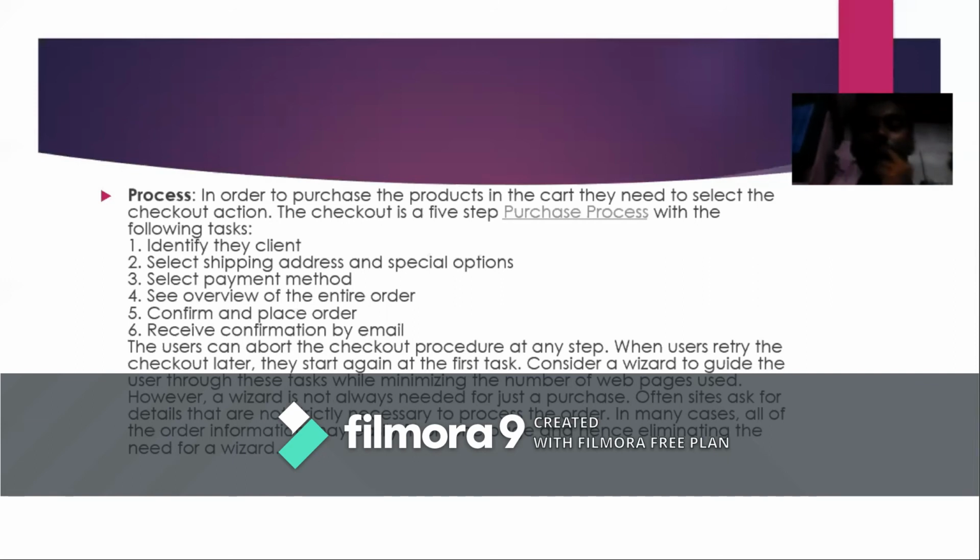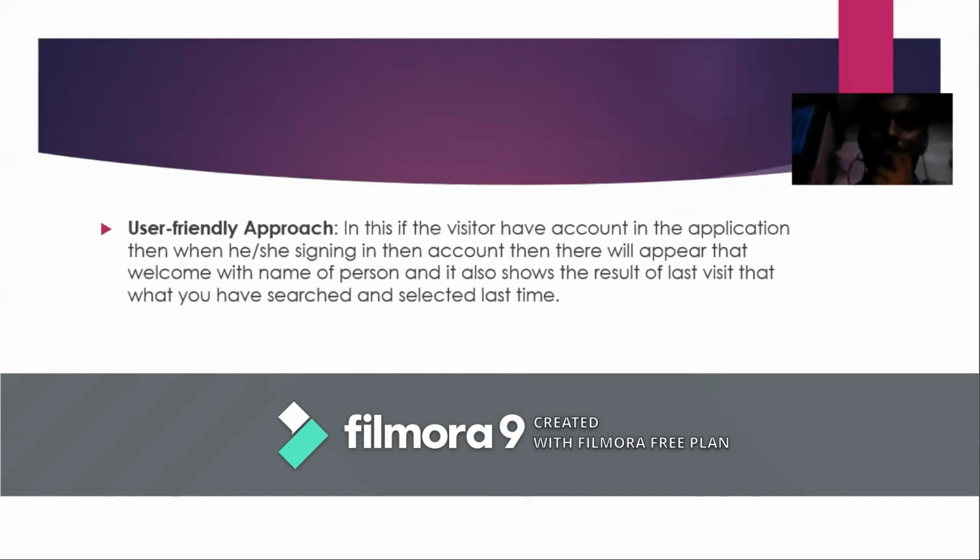Process: first we identify the client. They can select the address and the special options, and they can select the payment method. They see the overview of the entire order on time, confirm the placed order, and receive the confirmation by mail. The users can check out the product box and they can buy with EMI also. In this app, we have a user-friendly approach: in the visitor account, when they enter their name, it automatically comes up with hi. For example, if the name is Google, then on the app it will say hi Google. This app is user friendly.